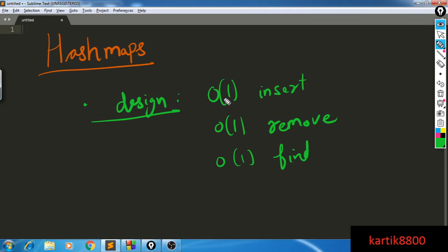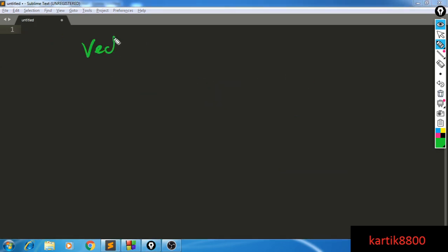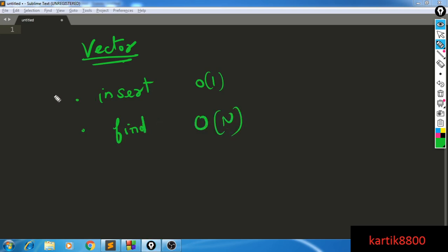So let's think about an array implementation. Arrays or vectors can support these kind of operations, isn't it? So let's think about how fast a vector will perform if I try to have all these operations. Let's say I try to use a vector for all this. Then insert can be easily O(1), because I could simply push back into the vector. But how about find? Find will be big O of n, because you will have to traverse the entire vector to find whether an element is present or not.